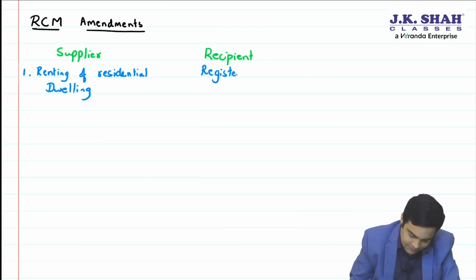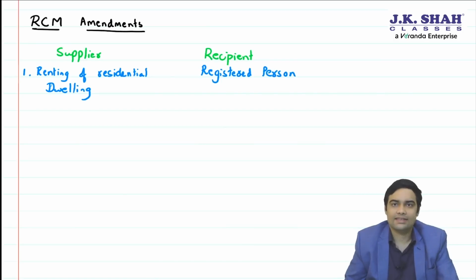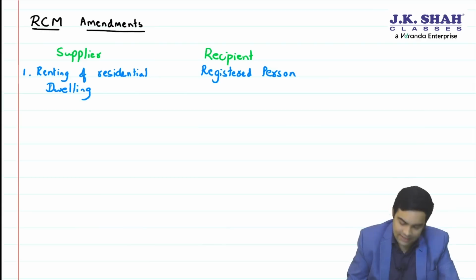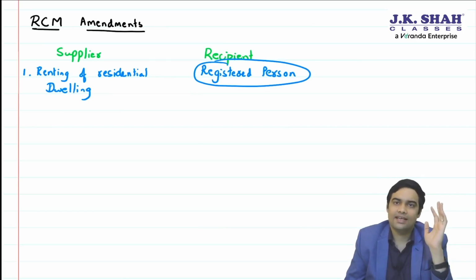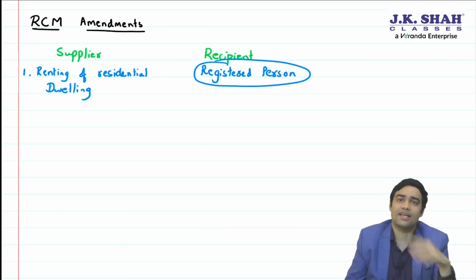So if a residential dwelling is given to a registered person, then the registered person will have to pay the tax. It does not matter whether the residential dwelling is given as residence or for any other purpose. If it is given to a registered person, they will pay the tax. Doesn't matter who the supplier is. Doesn't matter whether the supplier is registered or unregistered. Okay.